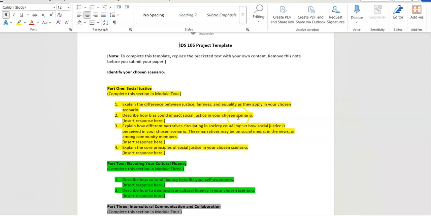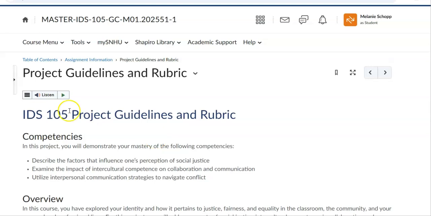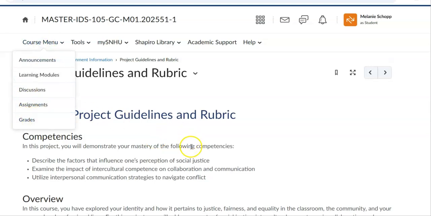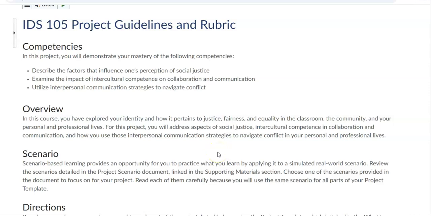What you are going to do is go into your course menu, go to grades, and go back and look at your project drafts from week 2, 3, 4, 5, and see if there was maybe any information your professor or instructor wanted you to add, maybe some more details, or if you were missing anything, go back and make those edits and changes. So here for week 7, module 7 for your IDS 105 project, you're basically just revising and editing that document that you've already been working on all term long. Now, if you've gotten 100% across the board on all those project drafts, that's awesome. You don't have to make any changes.